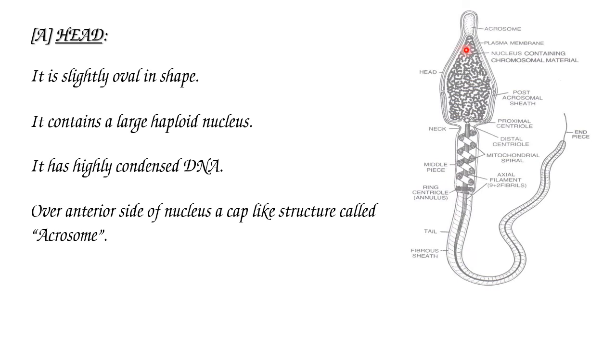Over the anterior side of the nucleus there is a cap-like structure called the acrosome. This acrosome is a modified Golgi body.